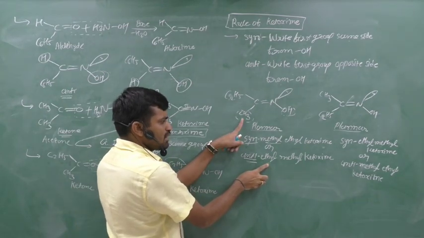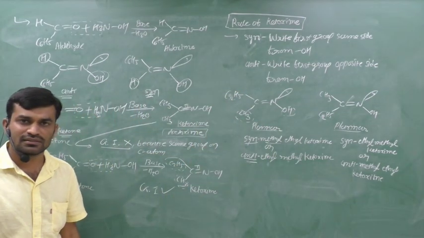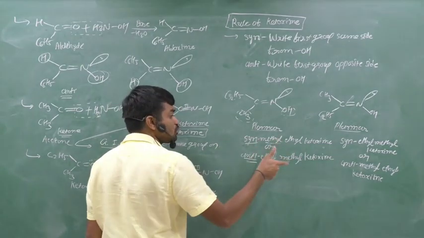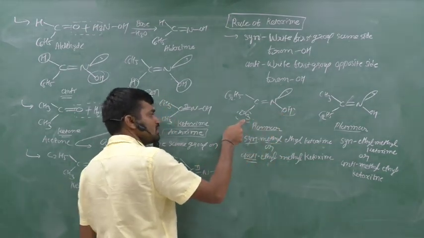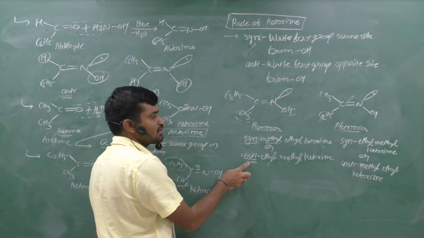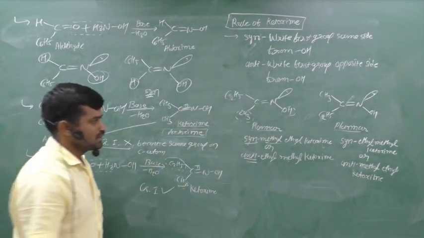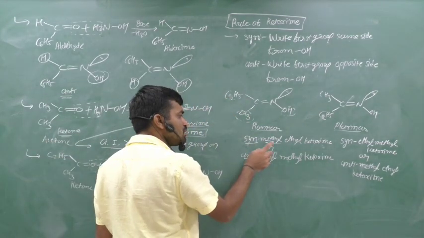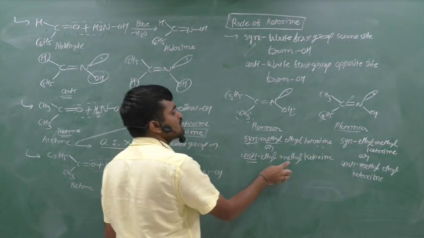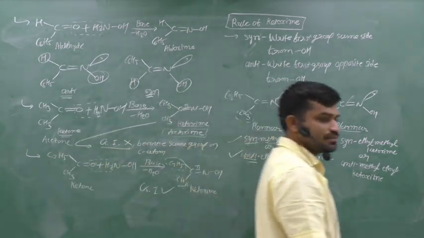Anti-ethyl, remembering is methyl, therefore it is ketoxime. Clear? If we write here syn, then the next group is on the same side as OH. If we write here anti, then the first group is on the opposite side from OH. Means syn-methyl ethyl ketoxime or anti-ethyl methyl ketoxime. Both names of this compound are correct.